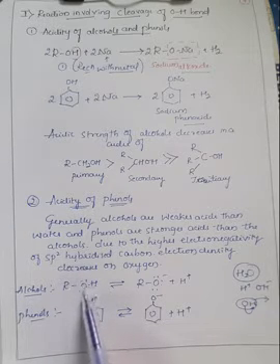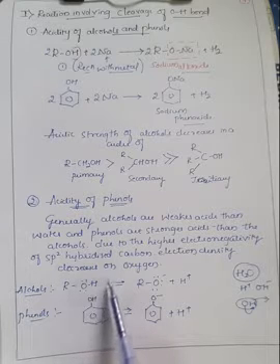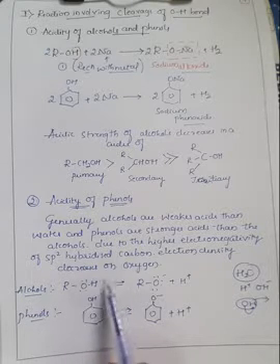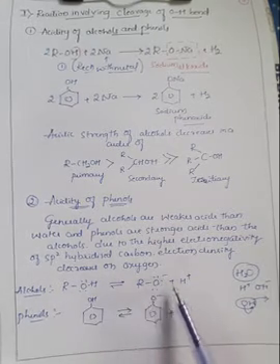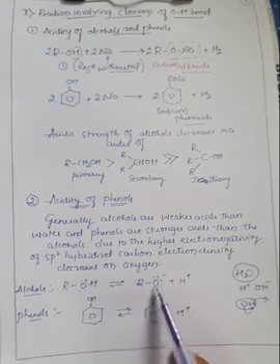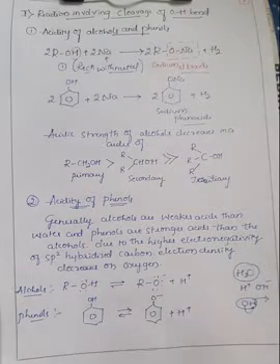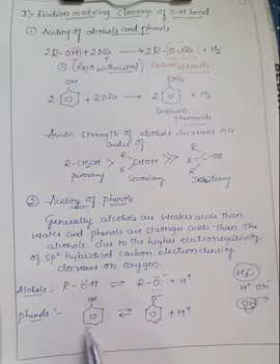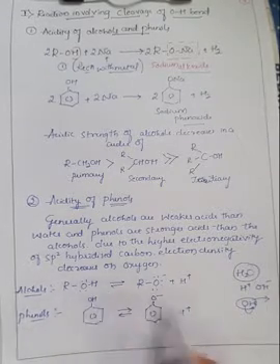Since this oxygen is more electronegative, this hydrogen will not leave very easily. Therefore it will convert into RO minus and H plus to a weaker extent when compared to that of the phenols. But in phenols, this oxygen will easily give the H plus ion.